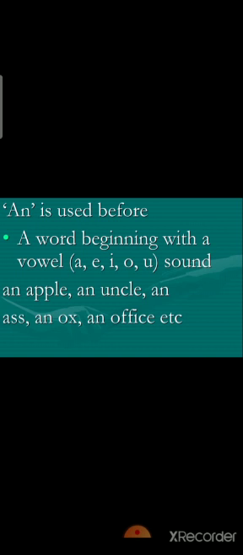So due to this reason we have used an as an indefinite article here, and it is not referring to a particular apple, not to a particular uncle, not to a particular ash, not to a particular ox or office. So here we are using the indefinite article, and an is used because these nouns start with vowels.